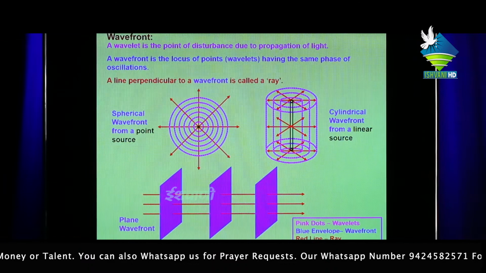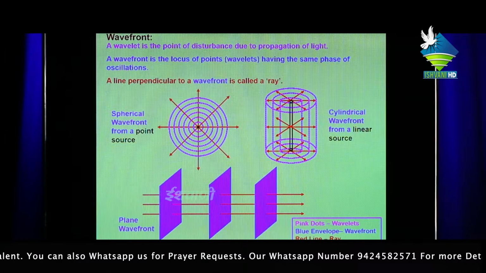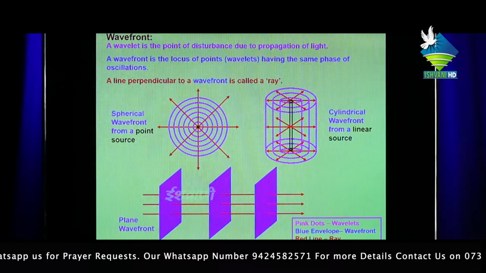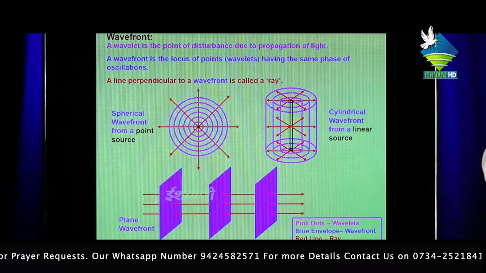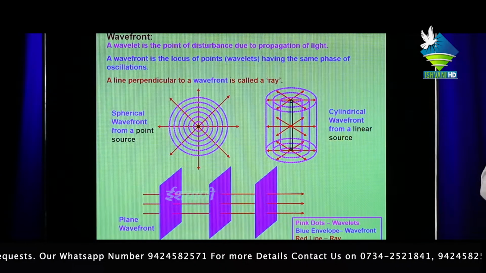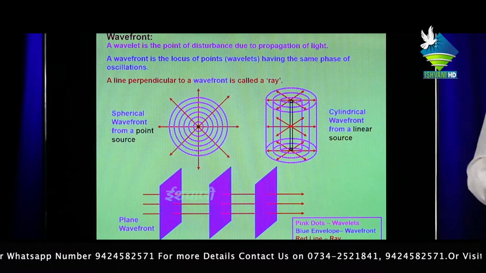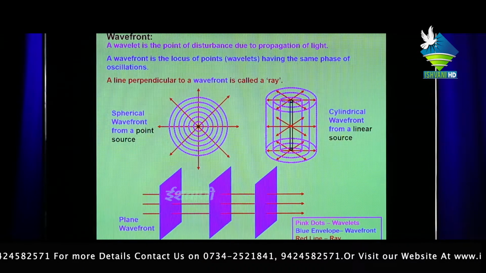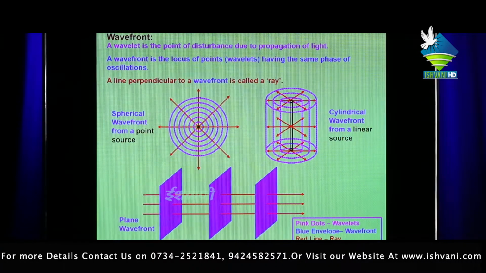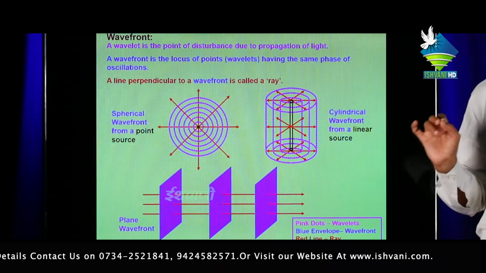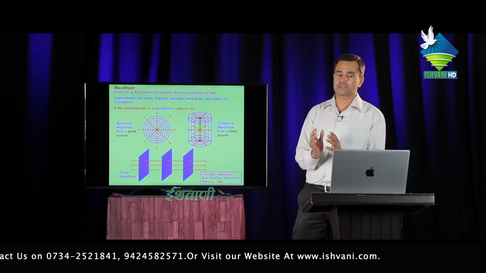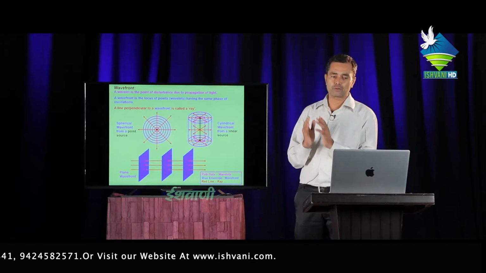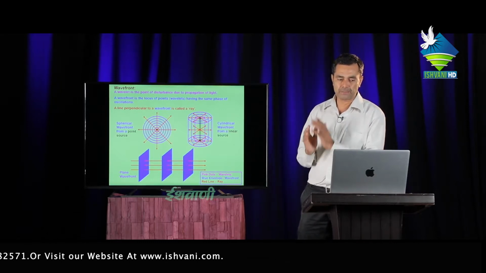A wavefront is a locus of points having the same phase of oscillation, just like if a stone is thrown in a river or lake, then where the stone falls, that is called wavelets. Then the wavefront is a locus of points having the same phase of oscillation, means all oscillations remain in the same phase. A line perpendicular to a wavefront is called a ray.